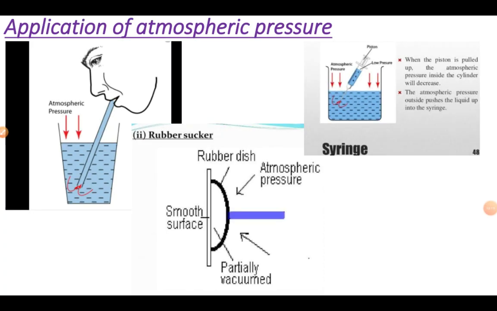Now, students, you know about the pressure exerted by liquid and by air, and how pressure affects our daily life. Read this chapter very carefully, listen to this lecture very carefully, and try to do the book exercise and answer the questions. Thank you.